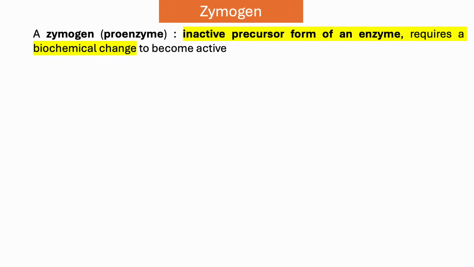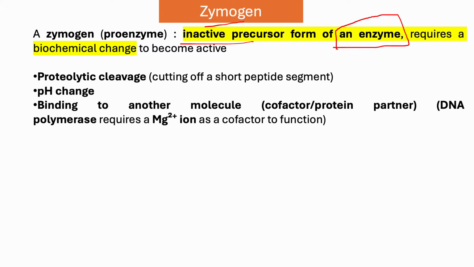Let's talk about zymogen. What is a zymogen? A zymogen is an inactive precursor form of an enzyme. That means the enzyme is in an inactive form that can be activated to become a fully functional enzyme by some modification. How is it possible? By proteolytic cleavage, that is cutting off a short peptide segment. For example, trypsinogen is a zymogen, and by cleavage of a little bit of peptide, it forms trypsin. Trypsin is the active form of the enzyme. Activation can also happen by changing the pH.